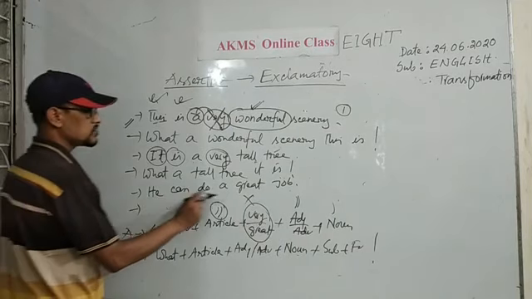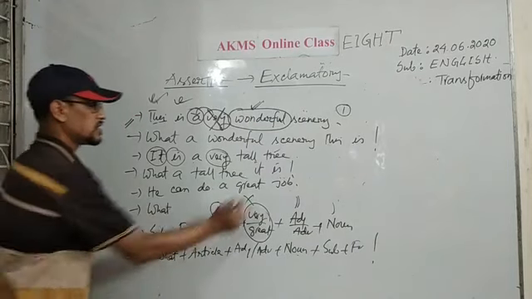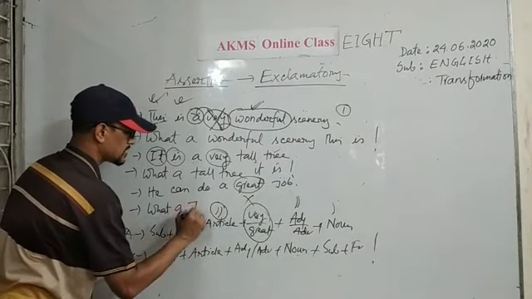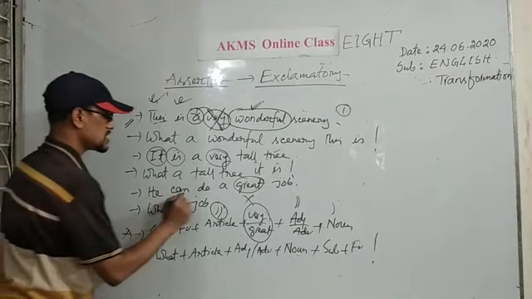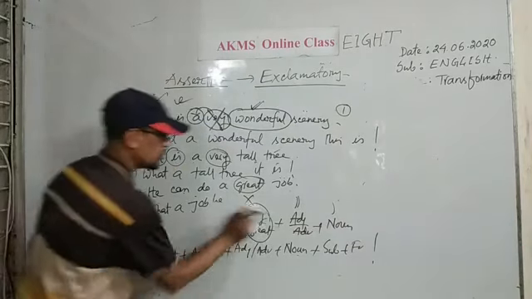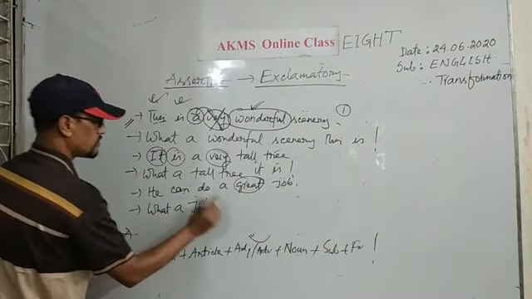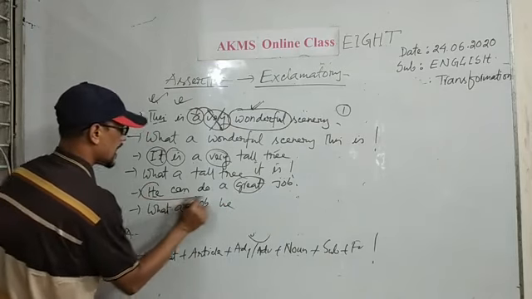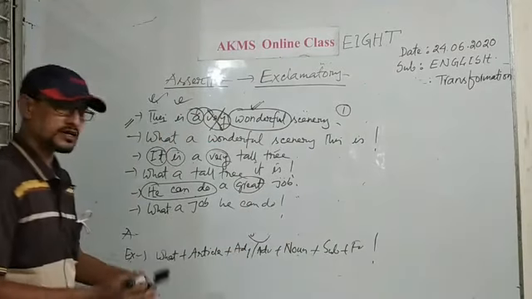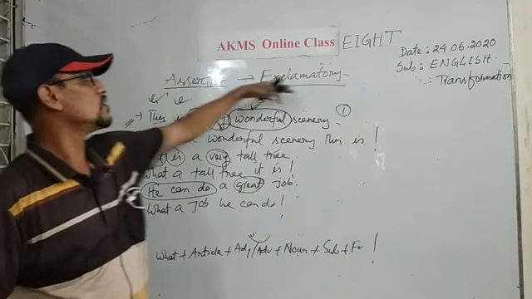Now, he can do a great job. You can erase great. What a, you will write the job. What a job he can do. Now I am erasing the structure here. What a job he can do. Okay, dears, it is the starting of the rules from assertive to exclamatory.